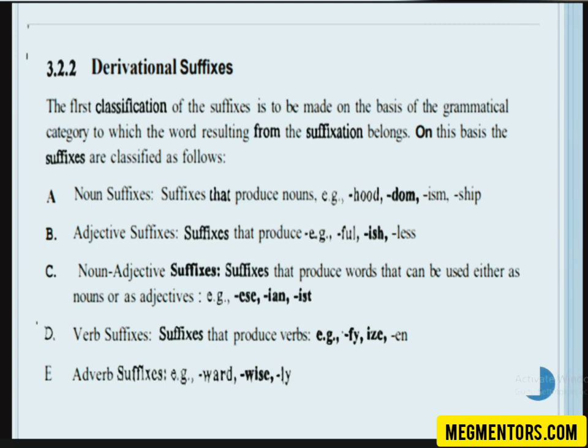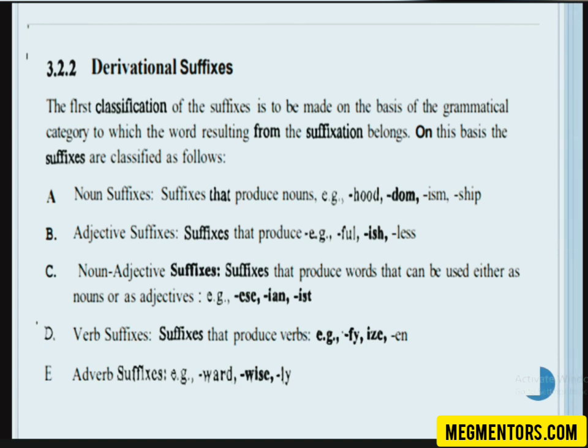Then we have noun suffixes and adjective suffixes. Noun suffixes are suffixes that produce nouns. Adjective suffixes produce adjectives. That means if you add the suffix to a particular word, it becomes an adjective. Just like ish: if you add ish to a noun, it becomes childish, so you get an adjective from the word child. Again, ful: if you add ful to the noun beauty, you will get beautiful. That's an adjective formed from the noun. Okay.